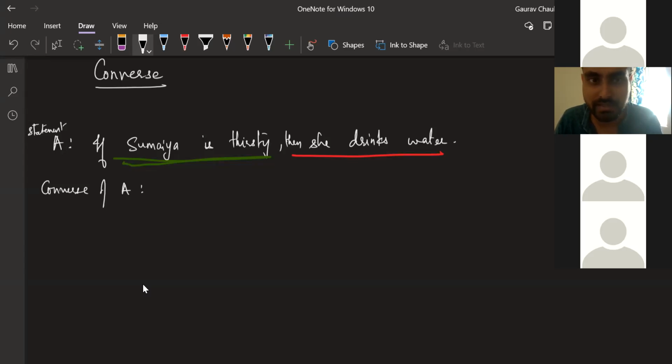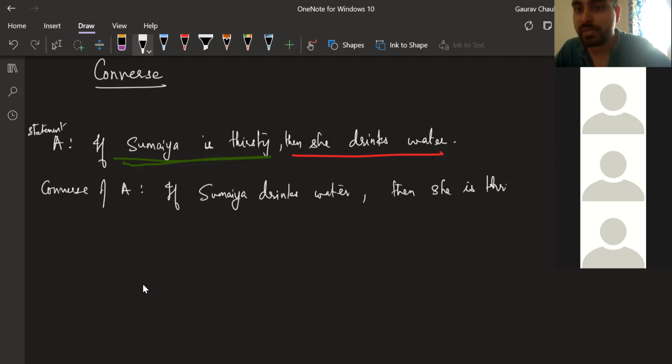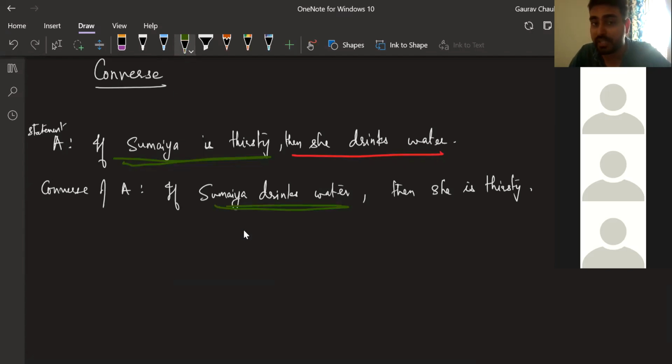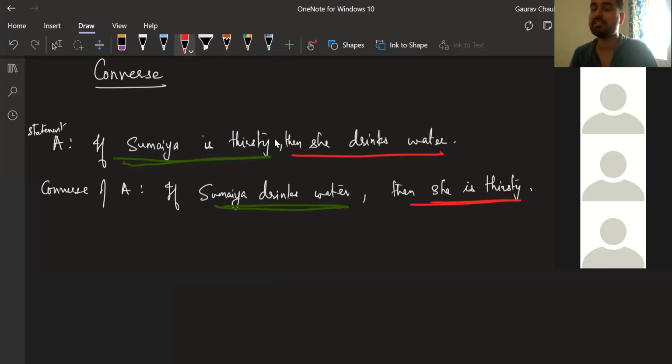I'll change that a little bit. I'm saying if Sumaya drinks water, then she is thirsty. It means because I'm seeing Sumaya drink water, I can tell that she is thirsty. I don't know she's thirsty or not. But because I'm seeing that Sumaya is drinking water, that is, Sumaya drinks water is given to me, it is told to me, then I can conclude that she is thirsty.